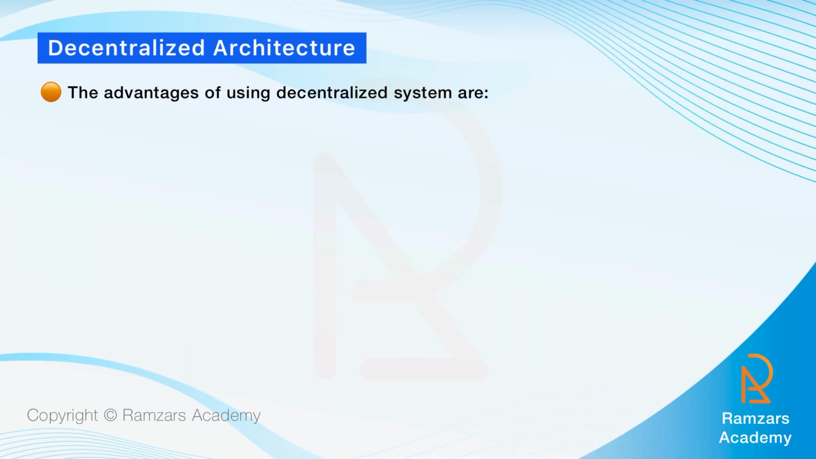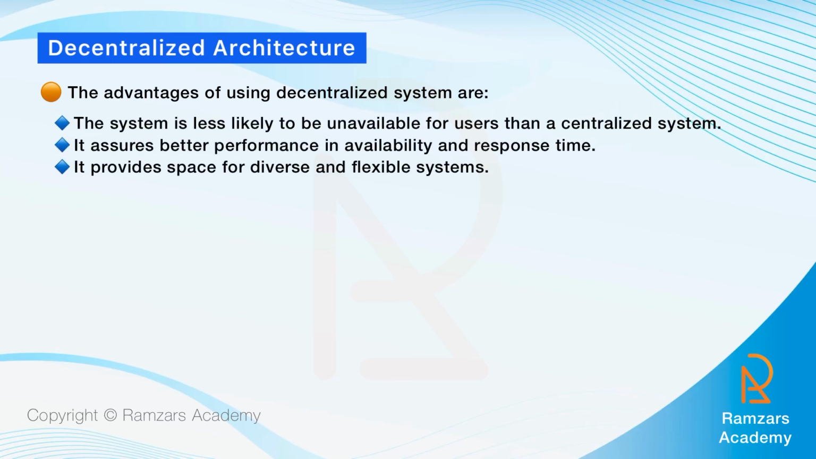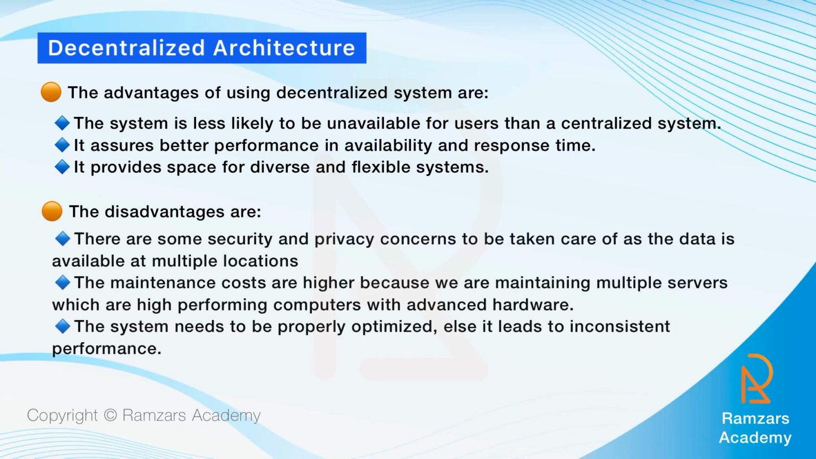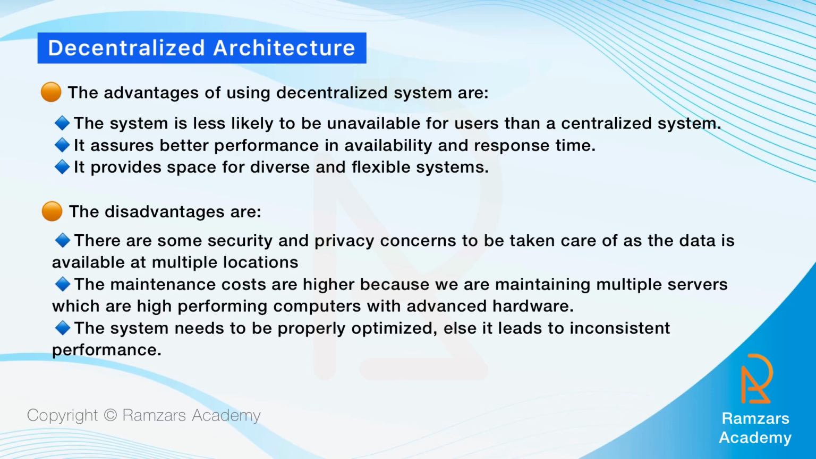The advantages of using decentralized system are as follows. The system is less likely to be unavailable for users than a centralized system. It assures better performance in availability and response time. It provides a space for diverse and flexible systems. Now, let's see some disadvantages of using decentralized system. There are some security and privacy concerns to be taken care of as the data is available at multiple locations. The maintenance costs are higher because we are maintaining multiple servers which are high-performing computers with advanced hardware. The system needs to be properly optimized, otherwise it leads to inconsistent performance.